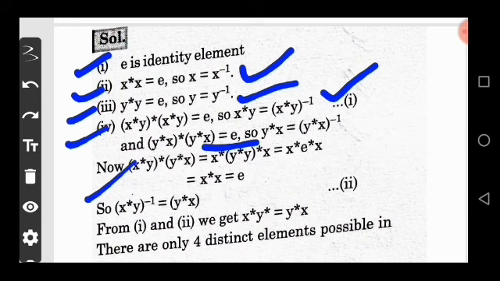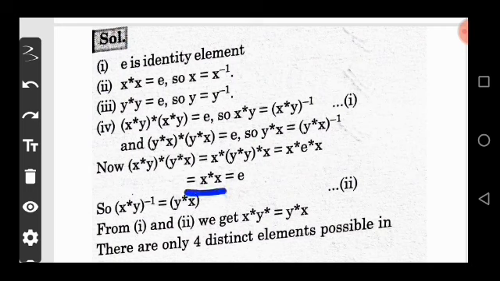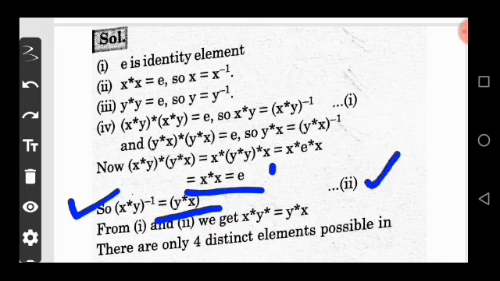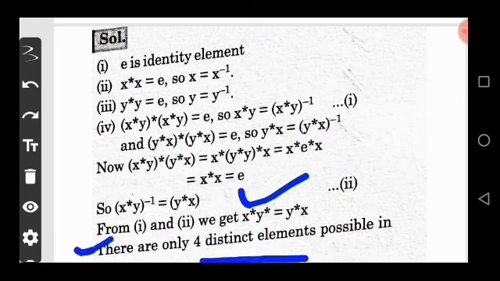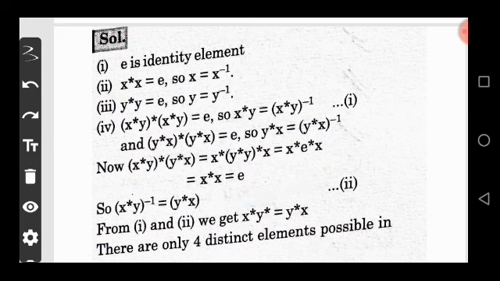Now x into y into x is equal to x into yx. It means here x star e star x is also equivalent to x star x is equal to e. So we say that x into y inverse is equal to y into x. It is the second equation. Now from first and second equation we get that x into y is equal to y into x. Therefore, four distinct elements are possible in this given group.